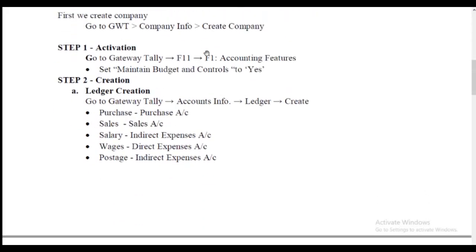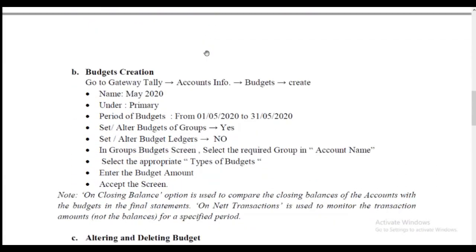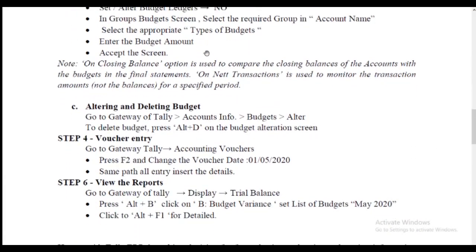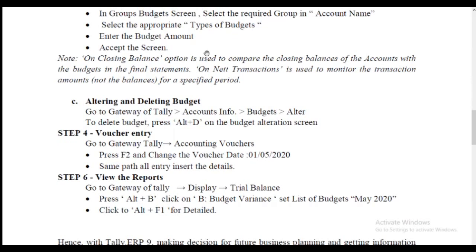But before step 3, you should know something. Easily you create the budget, and also you can alter and delete the budget. Go to Gateway of Tally, Accounts Info, Budget, Alter.